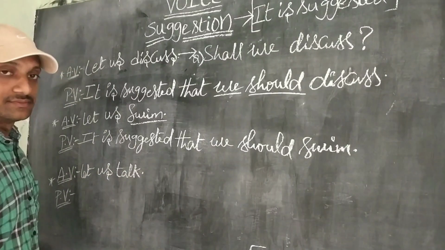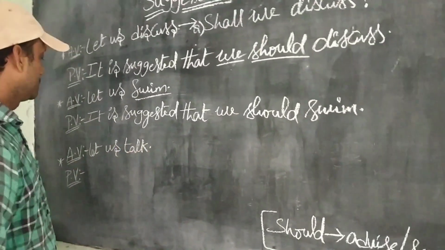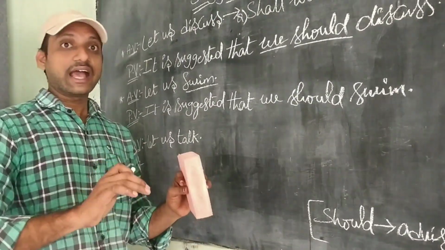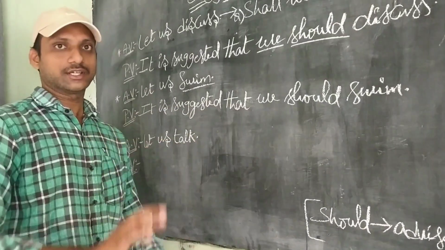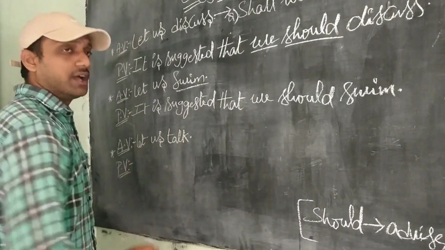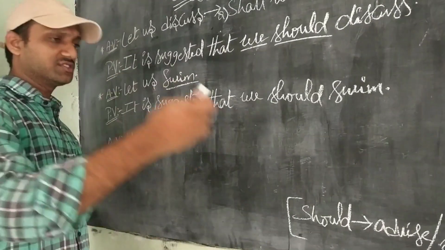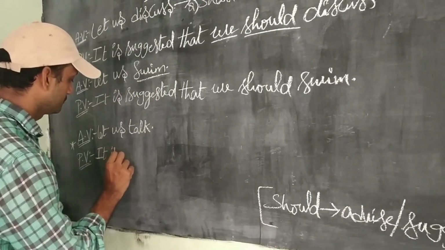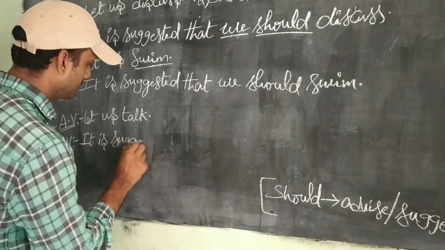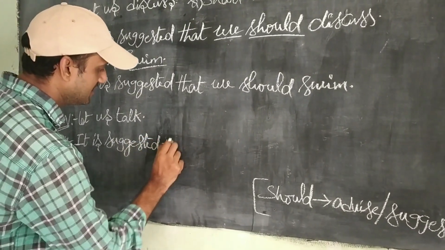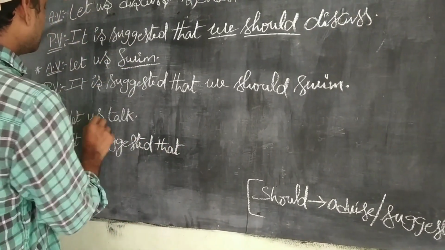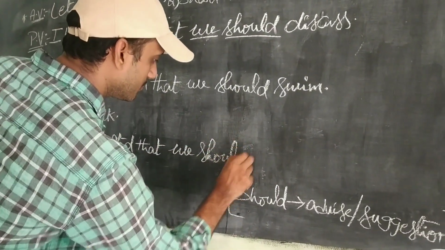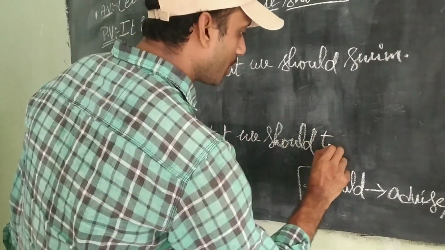Let us talk. See another example. Let us talk. In the sense, I decided to talk to my friend. If he is willing or unwilling, I have started to talk to him. I have started talking, okay? At that time, let us start here, about some topic. It is suggested that, again, let us change it to we should. We should talk.